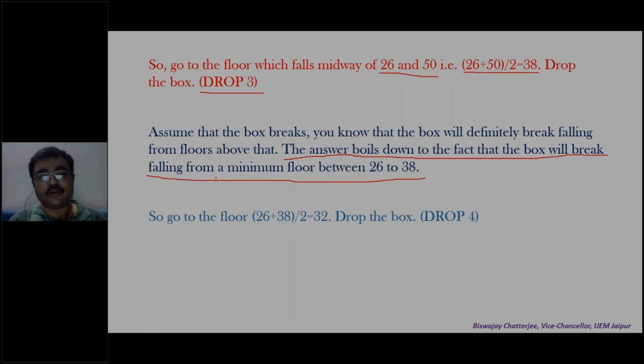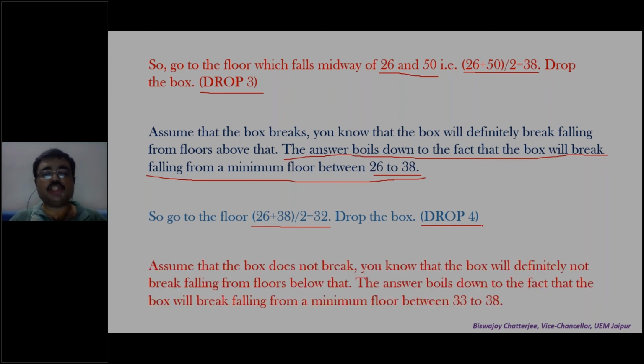Go to the floor. What will you do now? Go to the midway between 26 to 38. What is that? 26 plus 38 by 2, which is 32. Drop the box. What is that? Drop 4. Your fourth drop.